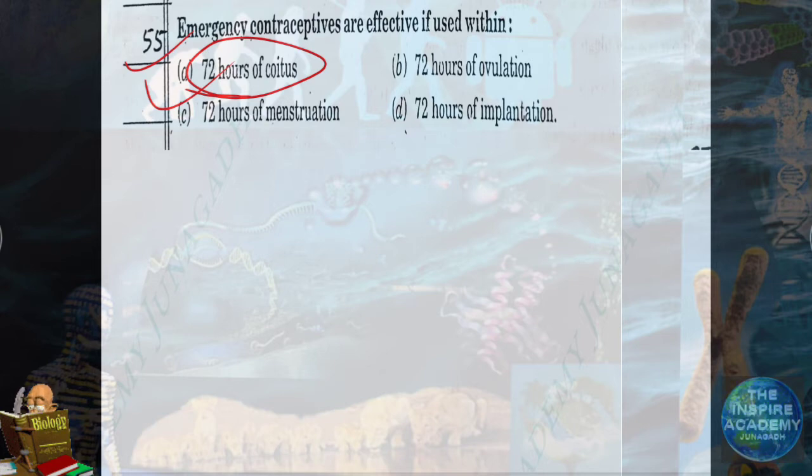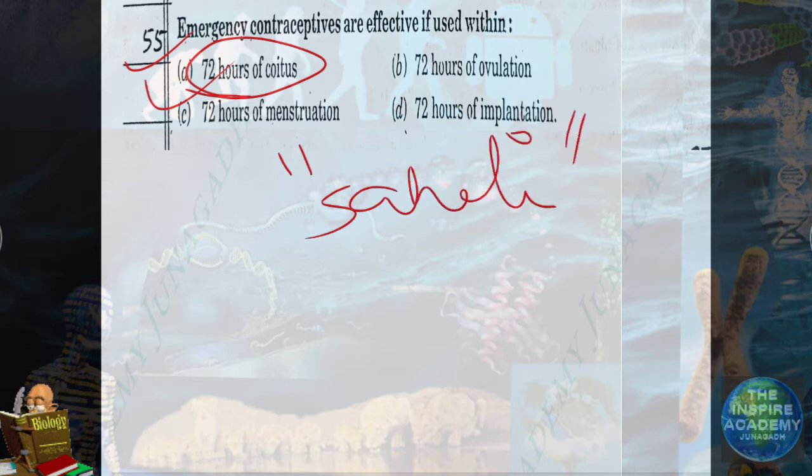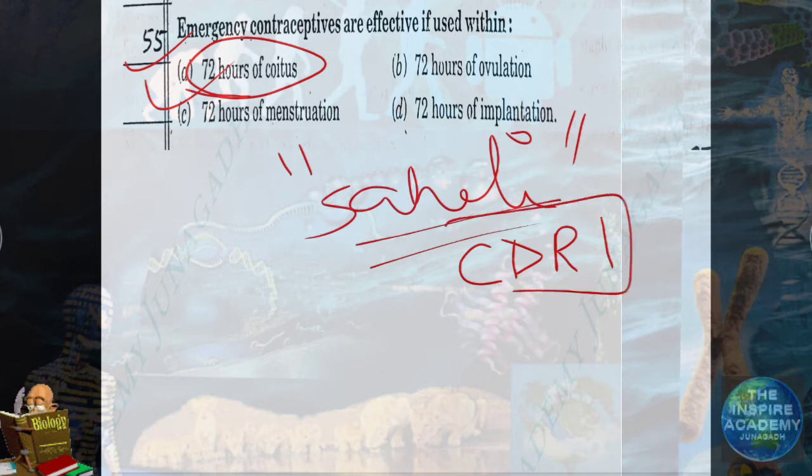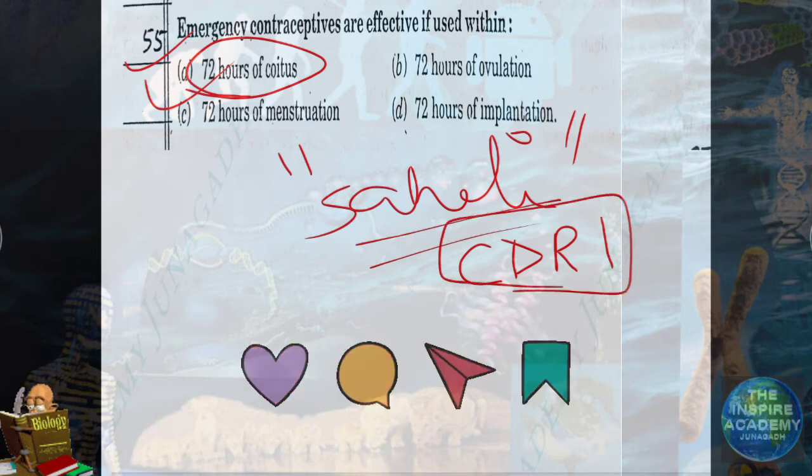One example of a contraceptive made in India is Saheli. Which institute of India manufactures this contraceptive pill? CDRI, Lucknow. Remember the full form of CDRI? Central Drug Research Institute.